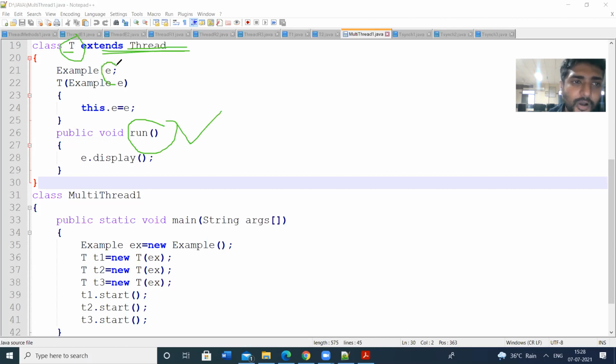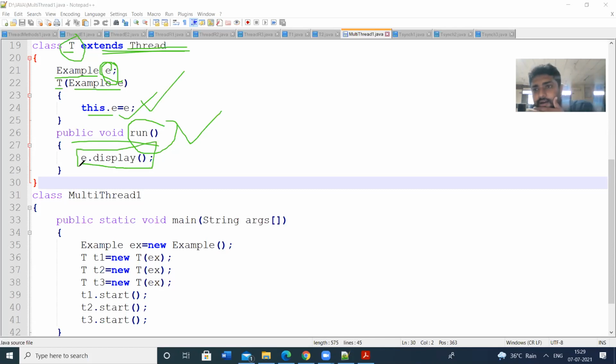Then I am defining an object, reference variable E of type example. In the previous class the name is example, and I am giving the reference E. Here I am defining a constructor T, initializing that value. I am passing the object, example E, and assigning this.E = E. This is the initialization I have done in the constructor. And then I am defining the run method. The run method is E.display.